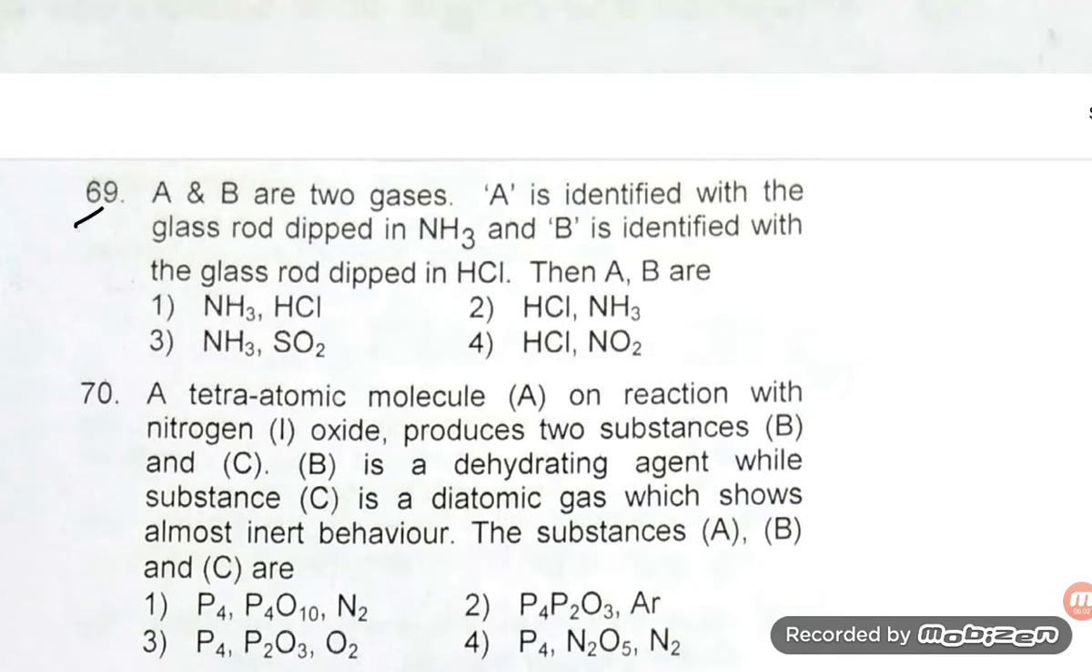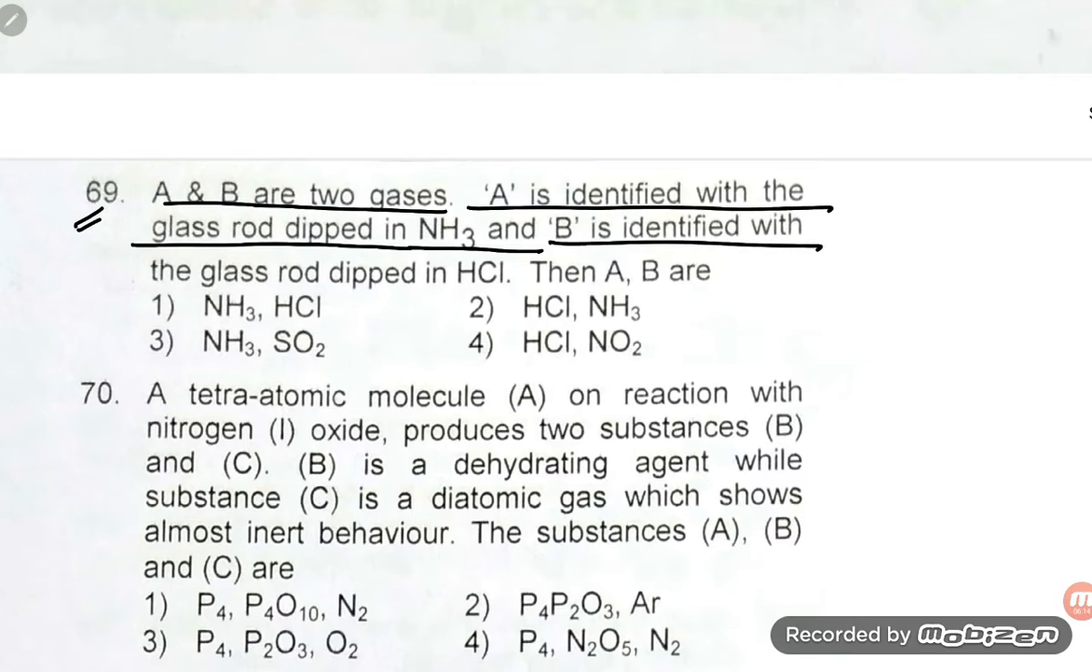Let us see problem number 69, student. ABr2 gases. A is identified with the glass rod dipped in NH3 and B is identified with the glass rod dipped in HCl. Then ABr. Okay. So dear students, how can you be able to understand this problem?